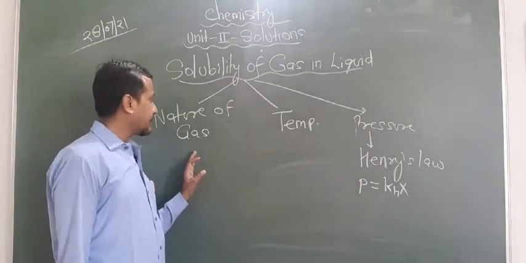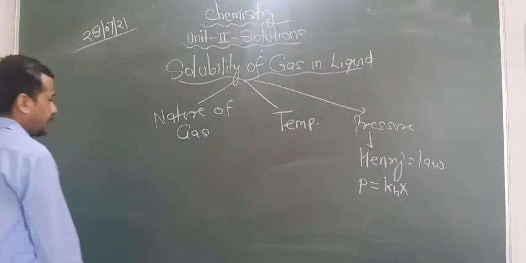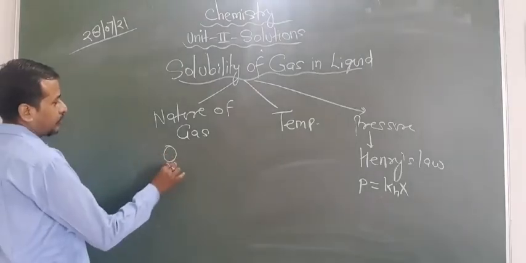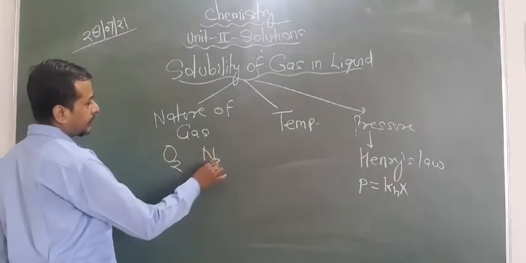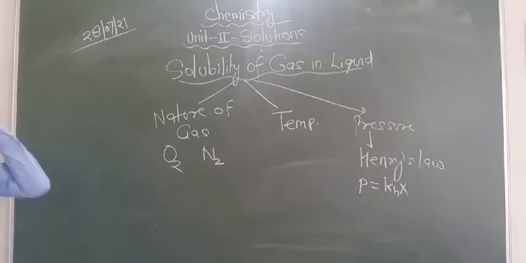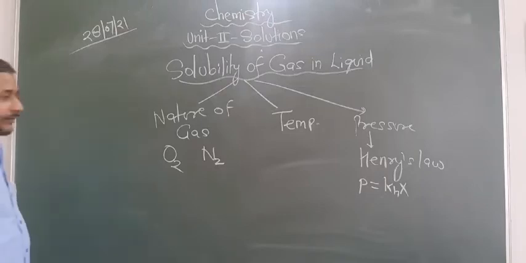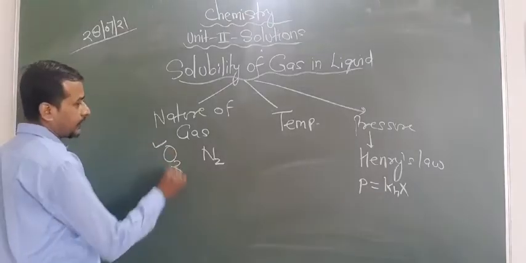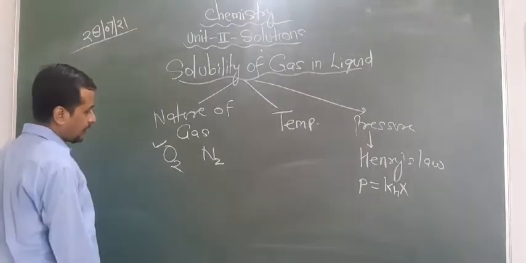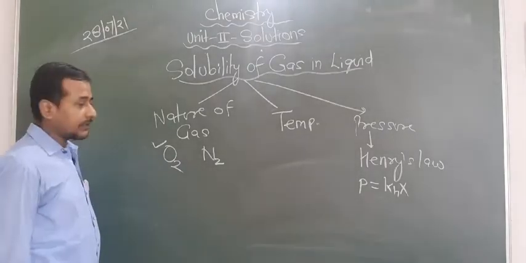Let us first focus on the nature of gas. Suppose you are given O2 and N2 gas, and one question arises: out of the two gases, which is more easily soluble? In that condition, O2 is dissolved more than nitrogen. This also depends upon the critical temperature.